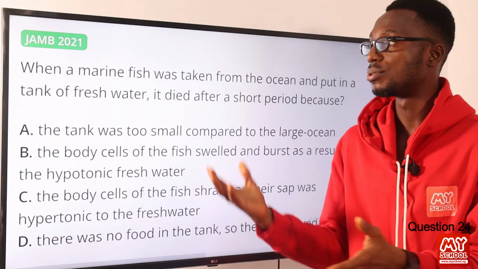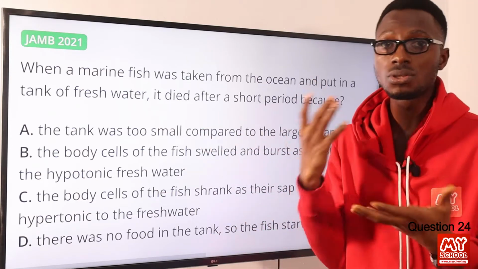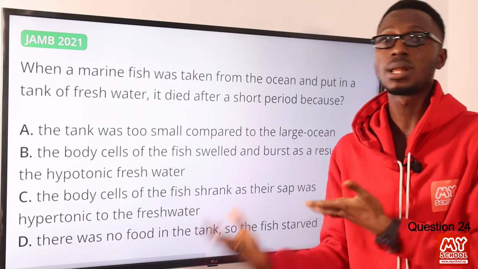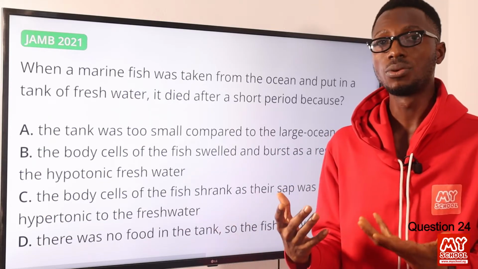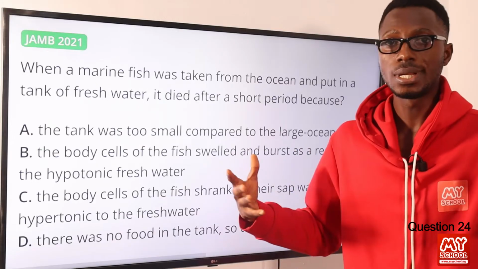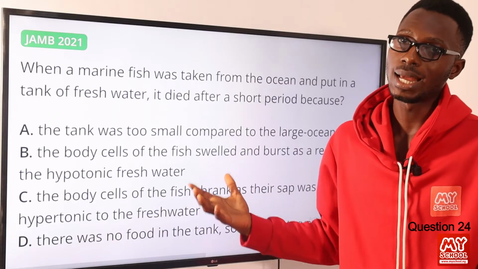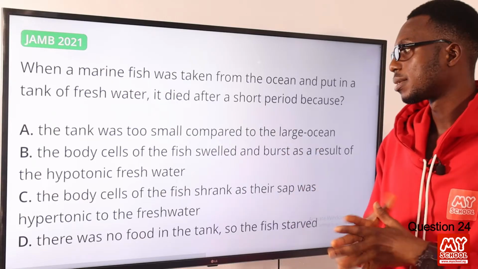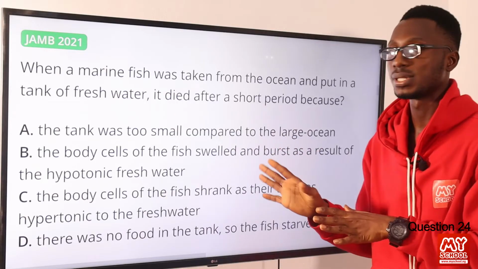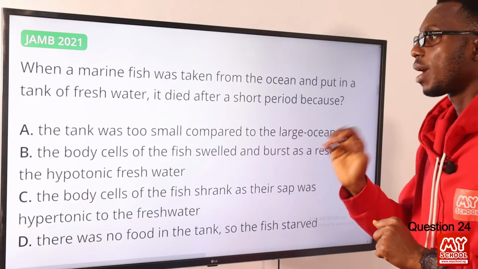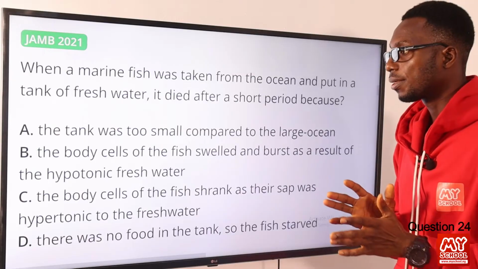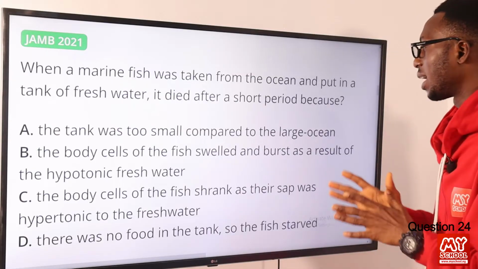And you can see what's happened. The fish gets lots of intake of water. It's not adapted to that kind of lifestyle. Then you realize that the fish gets swollen and it may burst, it dies of excess water intake. So let's go through the options. Option A: the tank was too small compared to the large ocean.